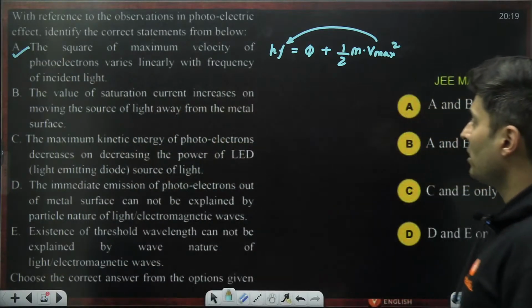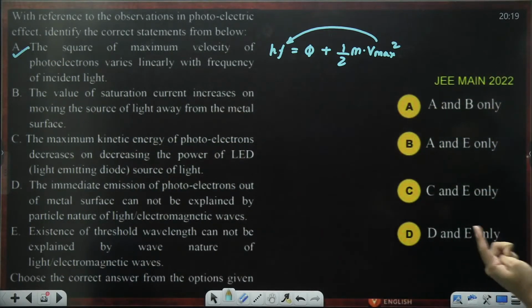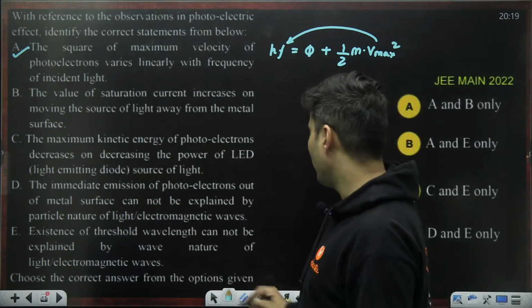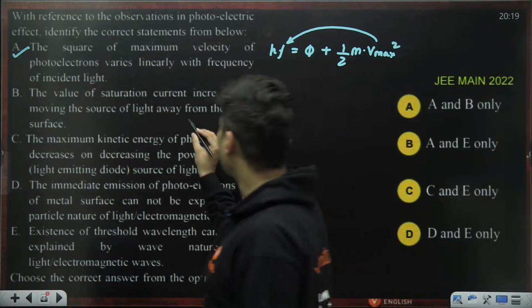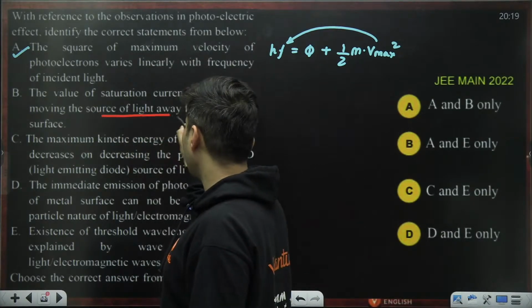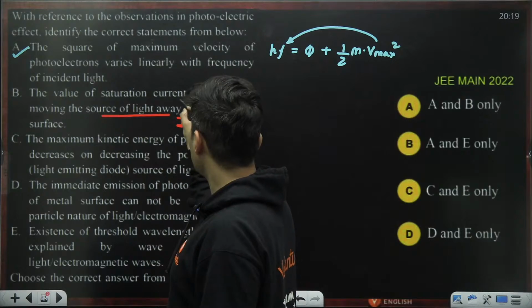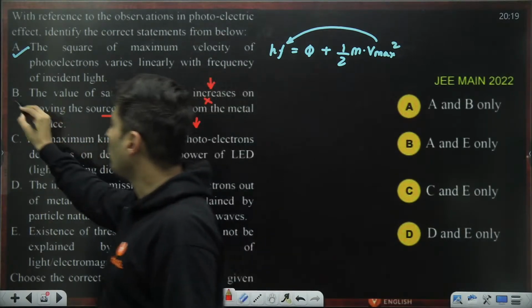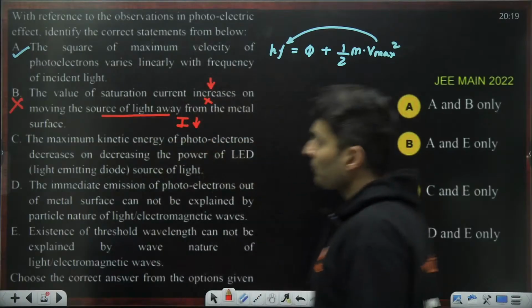Value of the saturation current increases on moving the source away from the metallic surface. Read it carefully. This is definitely wrong. When you move the source of the light away, the intensity reduces. The current should not increase, rather it should decrease. So B option is wrong.